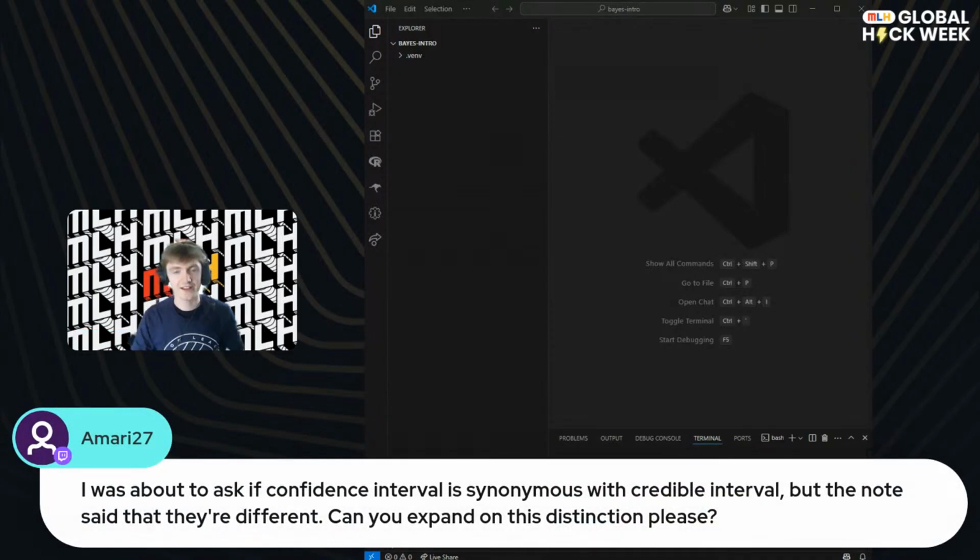Okay. Yes, I can expand on this distinction for you. A confidence interval and a credible interval are different. The difference is we use the term confidence interval in the frequentist paradigm and credible interval in the Bayesian paradigm. Now let me explain what that means.